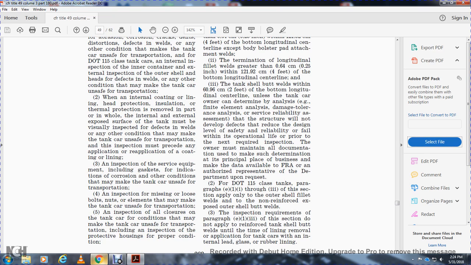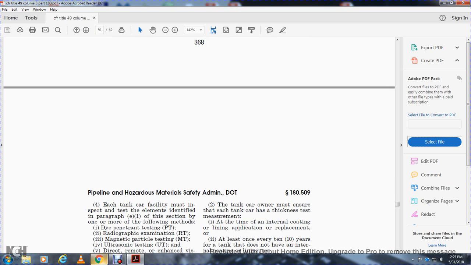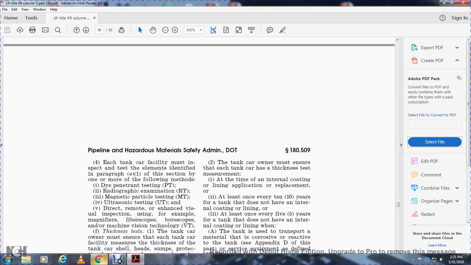For 115 class tanks, paragraphs E1 and E2 through E3 of this section apply only to the outer shell fillet welds, non-reinforced, except for the other outer shell butt welds. Three, the inspection requirements of paragraph E1.3 of this section do not apply to the reinforced tank shell, but the welds in the time of the lining removal or application for tank cars with internal leading, glass, or rubber lining. Each tank car facility must inspect and test the identified elements within paragraph E1 in this section by one or more of the following methods: dye penetration test, radiographic examination, magnetic particle testing, ultrasonic testing, and direct remote enhanced visual inspection using, for example, magnifiers, hyperscopes, borescopes, and other machine vision technology.